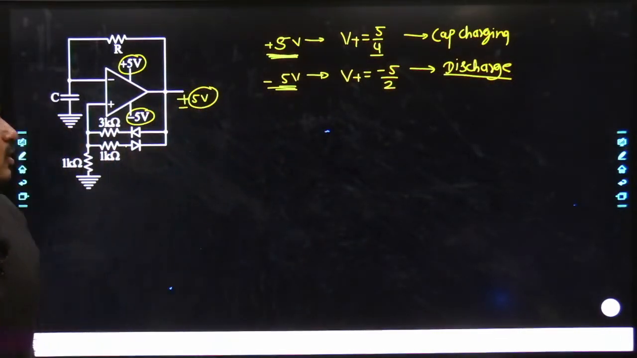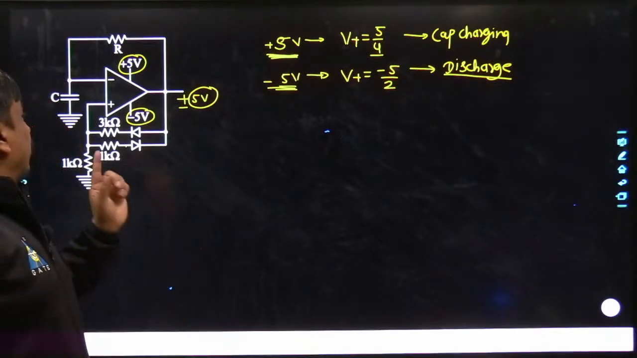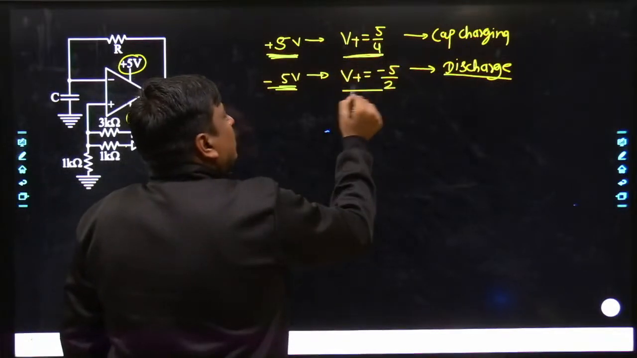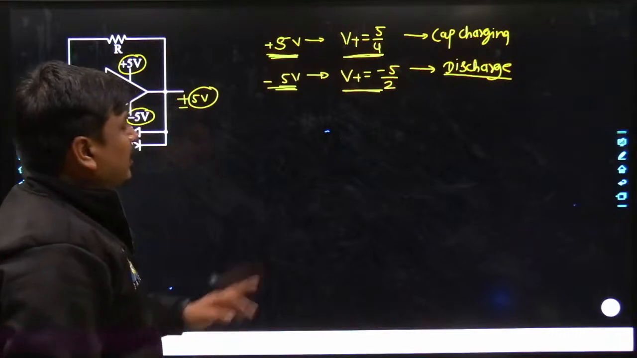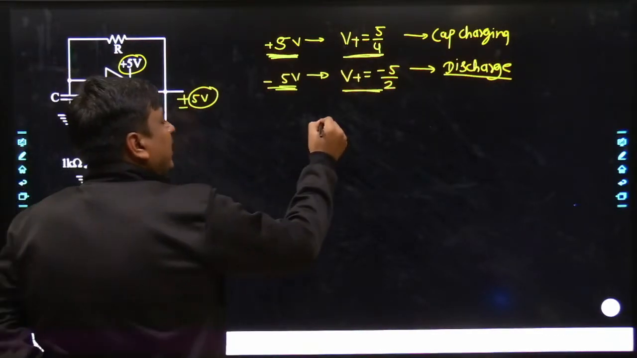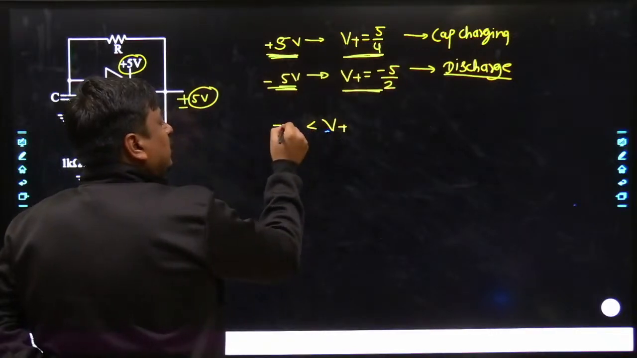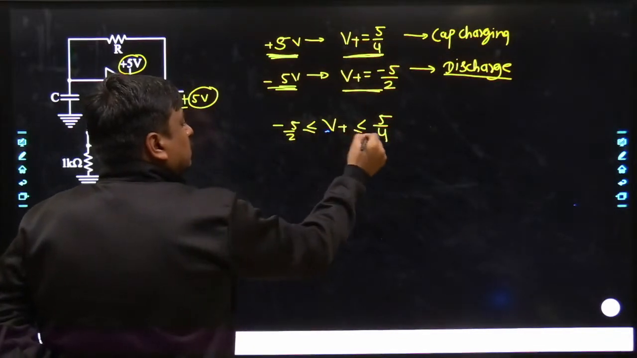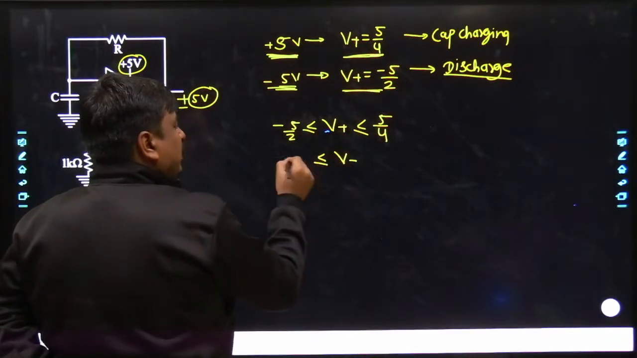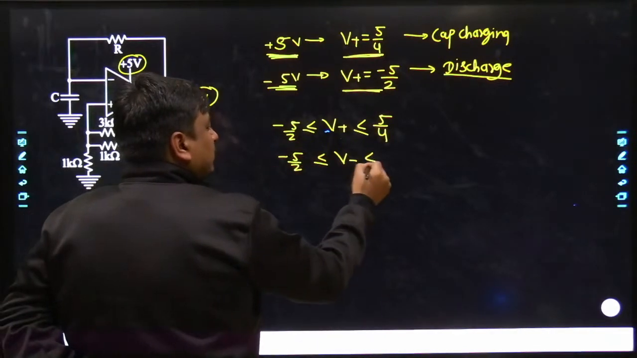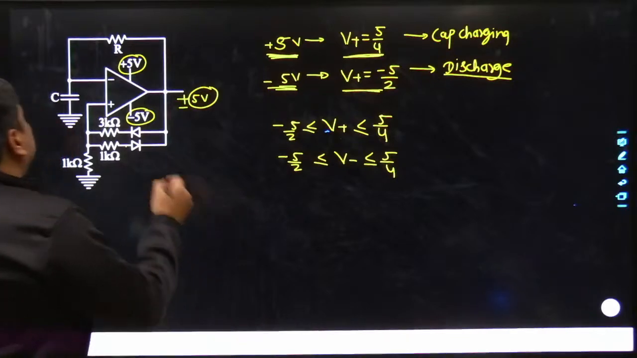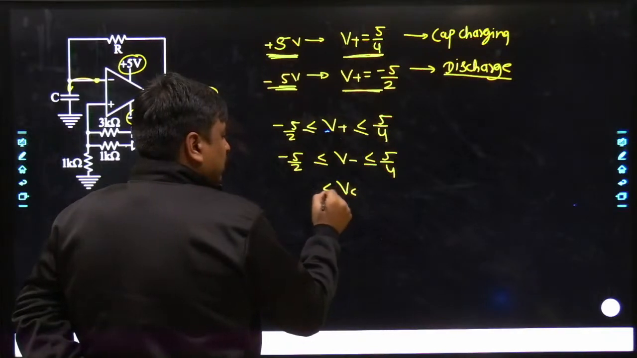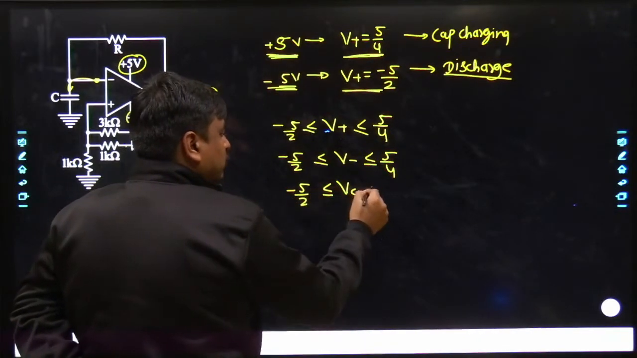Agreed? Anyways, lump sum I can draw the voltage across the capacitance. My dear friends, just understand in this way. The range of V plus is from 5 by 4 to minus 5 by 2. Yes, the value of V plus, the range is in between minus 5 by 2 to 5 by 4. So even the range of V minus would also be minus 5 by 2 to plus 5 by 4. And you can see very well the V minus is nothing but the voltage across the capacitance. So even the range of capacitance voltage would also be in between minus 5 by 2 to plus 5 by 4.